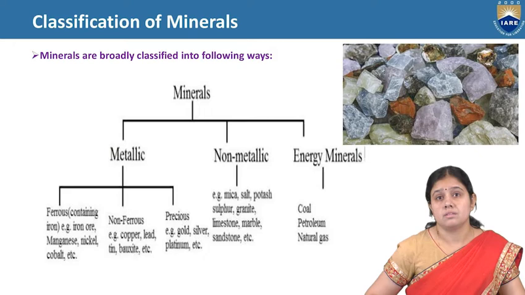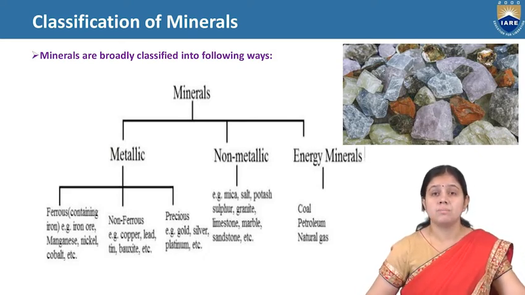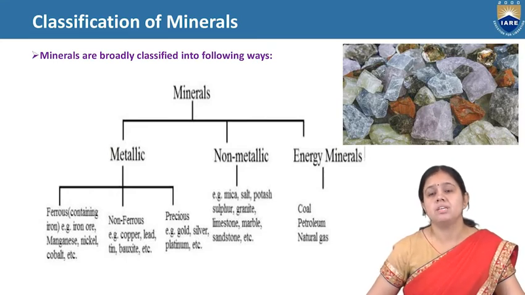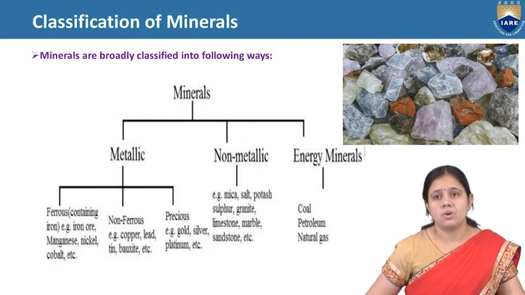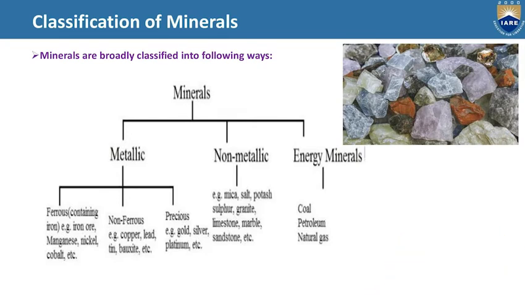Now, the classification of minerals. Classification of minerals is broadly divided in the following way. Broadly, we can say that we'll divide minerals into three types. First one is metallic, then non-metallic, then energy minerals. Metallic mineral is again divided into ferrous that contains iron, non-ferrous that don't contain iron, and some precious metals. Precious metals are those metals we use in our ornaments like gold, silver, platinum.